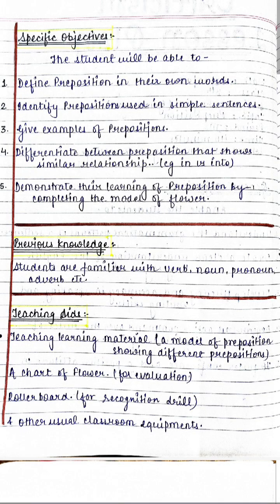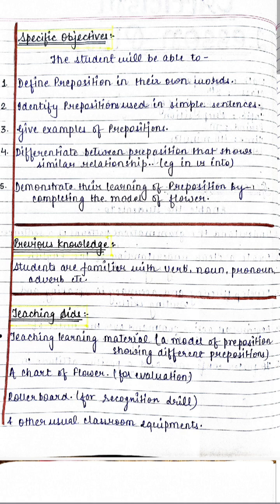Then come the specific objectives. The student will be able to define preposition in their own words, identify preposition using simple sentences, give examples of preposition, differentiate between prepositions that show similar relationships, for example, in versus into, and the last one, demonstrate the learning of preposition by completing the model of flower.